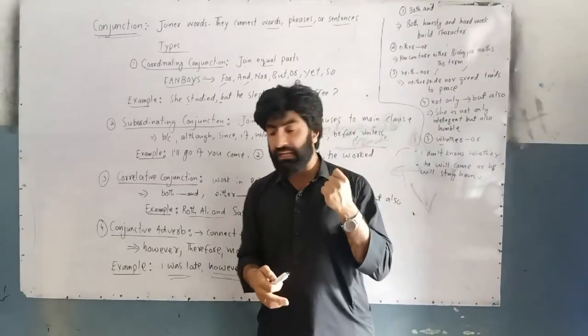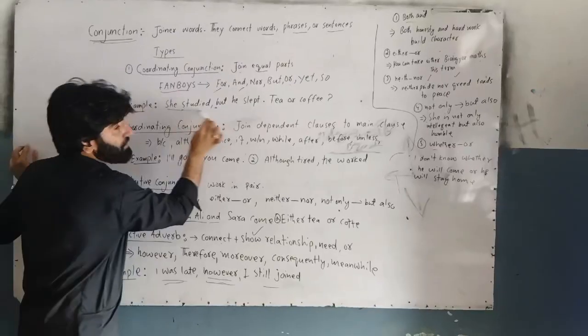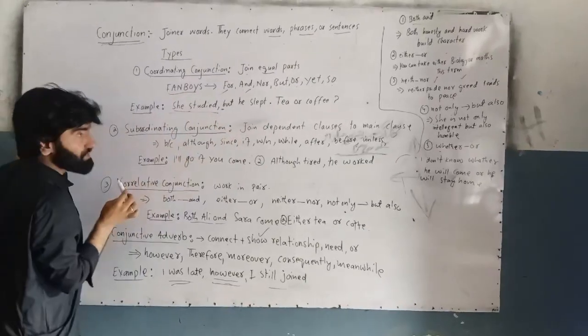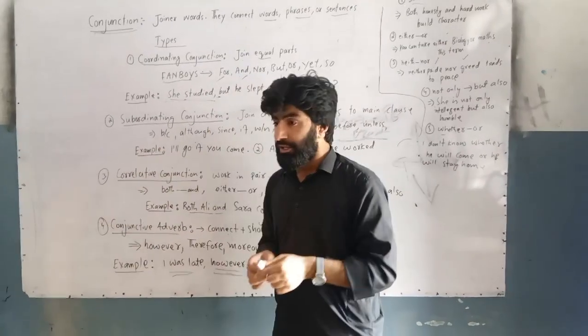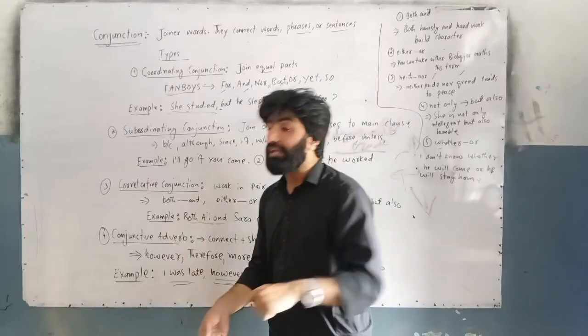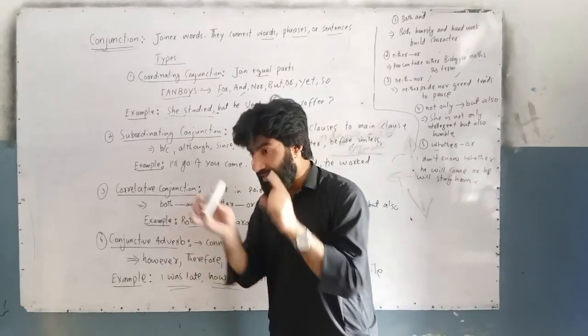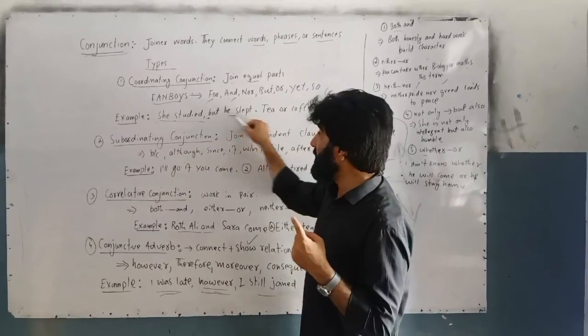Now I will give you an example so you will be clear. For example, she studied. There was my sister. She studied. My father asked what she did. I will say she studied. My father will ask about my brother. So I will reply, but he slept.